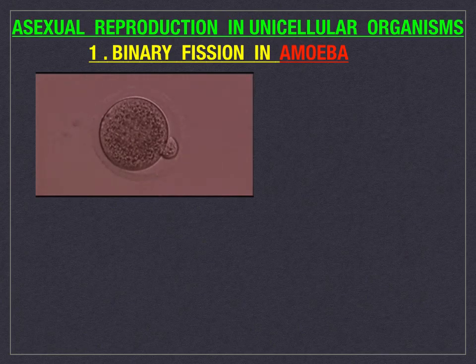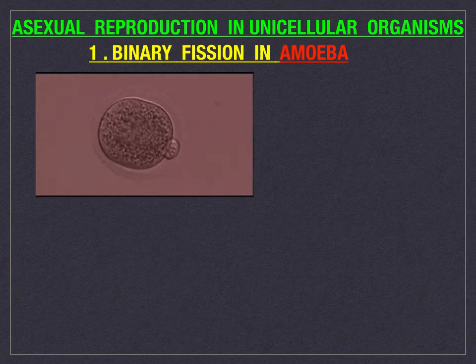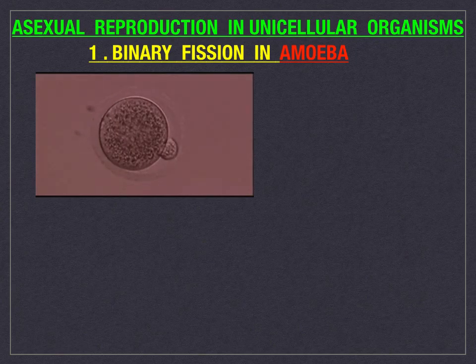Amoeba shows extremely diverse nature, so they can reproduce using a variety of methods such as binary fission, spores and even sexually. Binary fission is the most common method of asexual reproduction employed by amoeba.